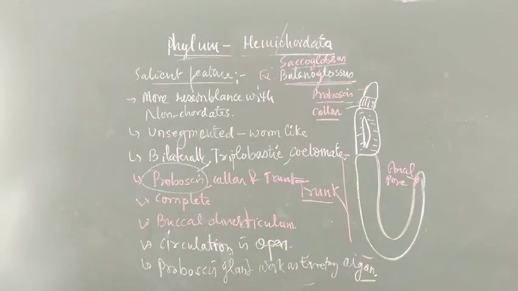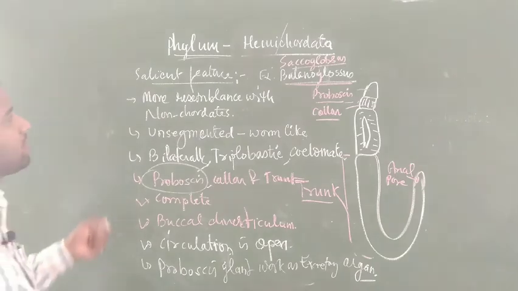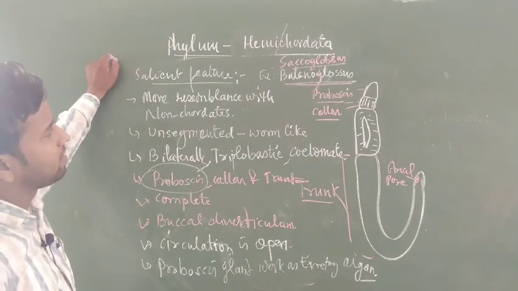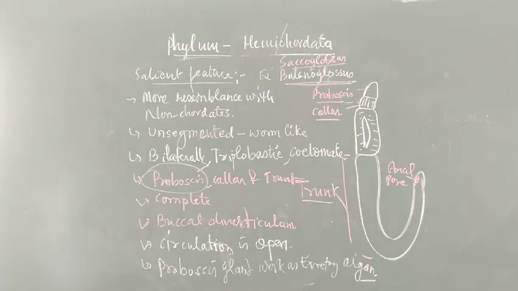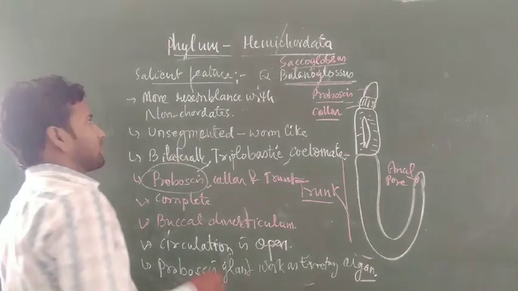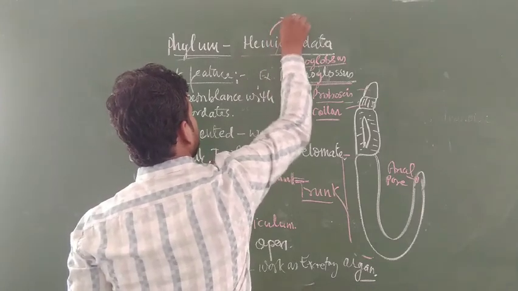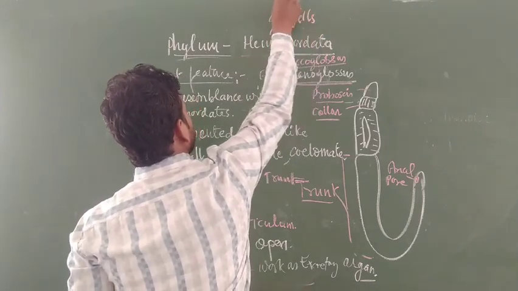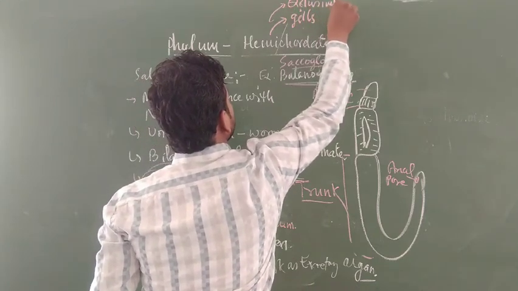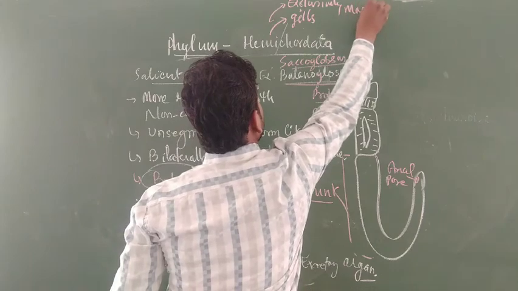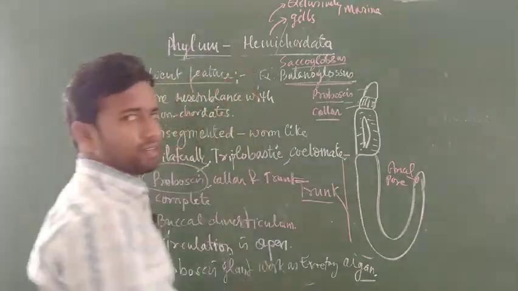Okay. The next feature: it has paired pharyngeal gill slits, which is a feature of chordates. This is found in hemichordates, along with many characters that resemble non-chordates, like being exclusively marine, with respiration by gills. This is also found totally inside the marine habitat.